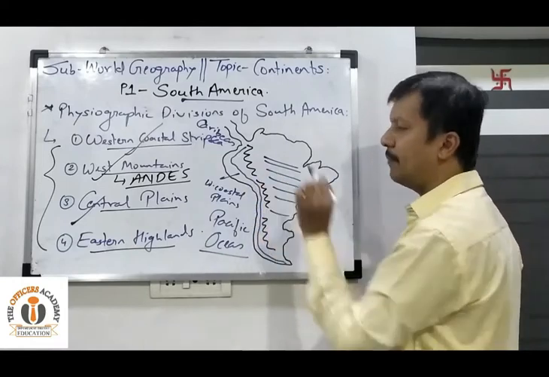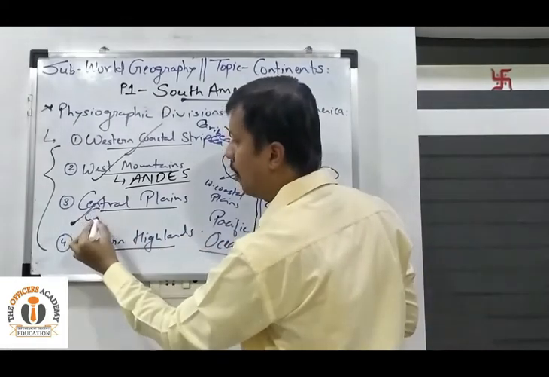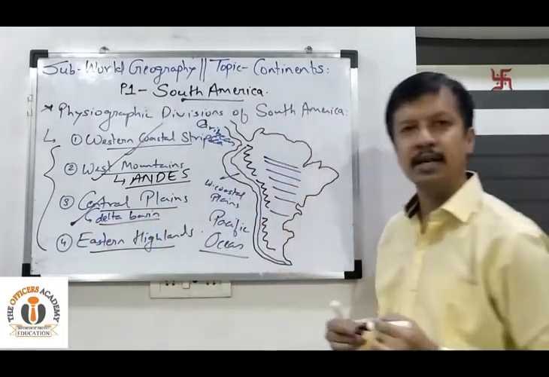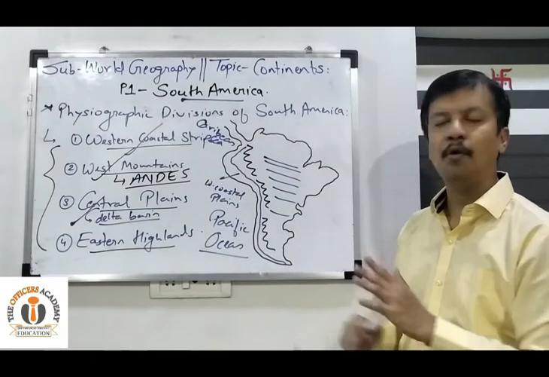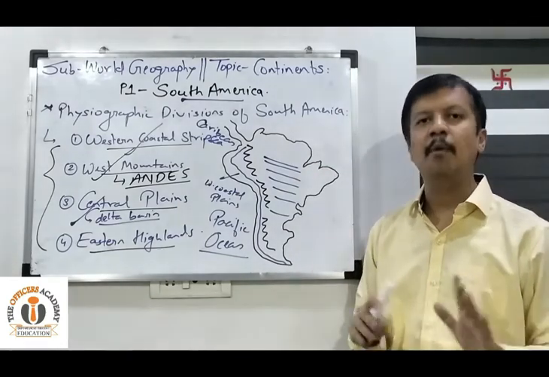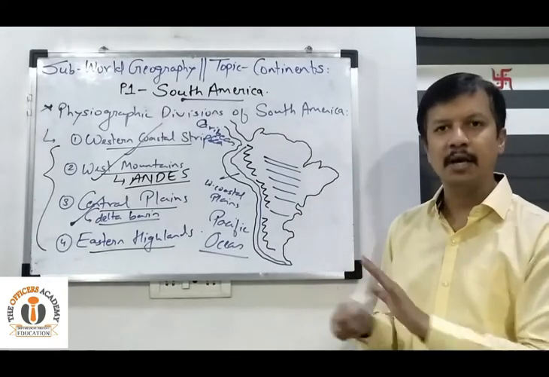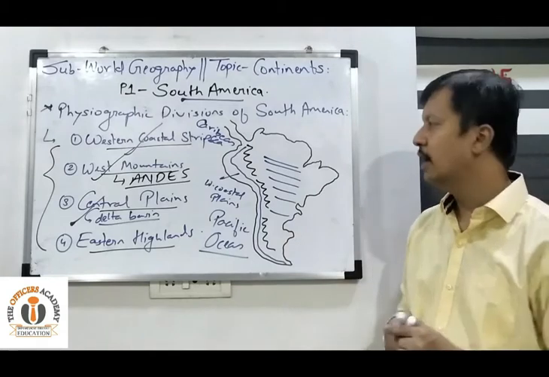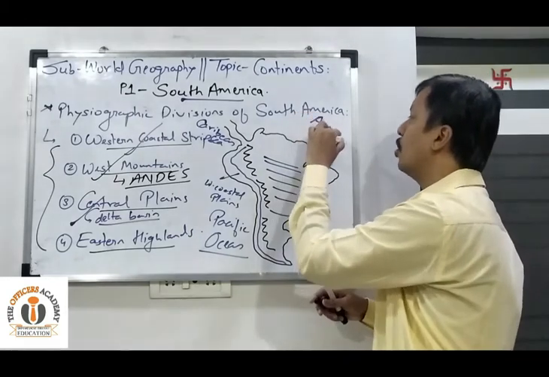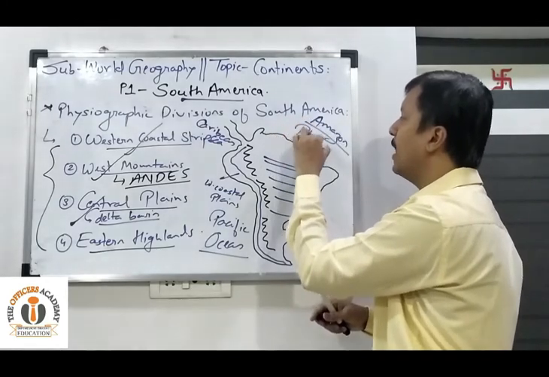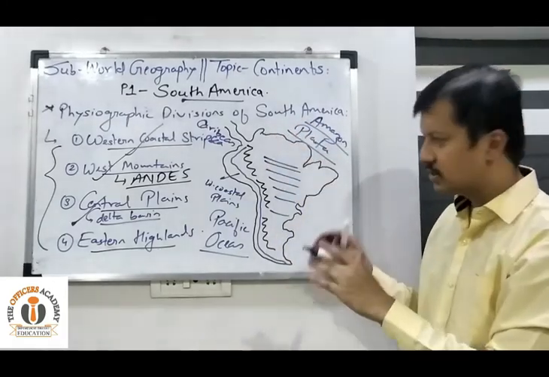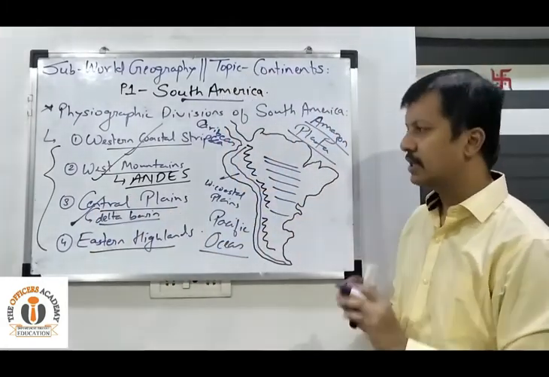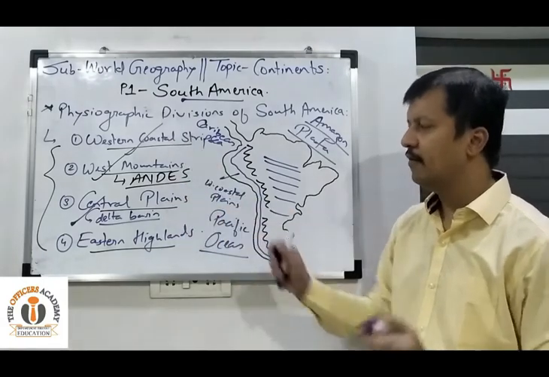Clear? Now why are these plains formed? These plains are basically made up of the delta basins of the South American rivers. Now see, one thing to remember about South America is that it has an abundant amount of water resources. There is no shortage of water here. That is why we see many hydroelectric projects in the South American continent. Some major rivers are the River Amazon, River Orinoco and River Plata. Their deltas have formed the Central Plain. So we will find many grasslands over here in the Central Plain region. We will go into more detail when we go into the depth of it.